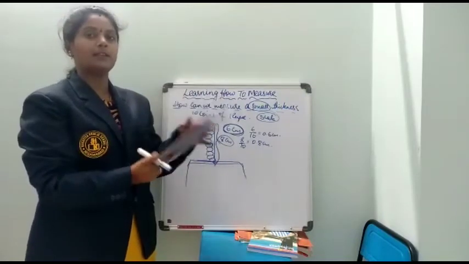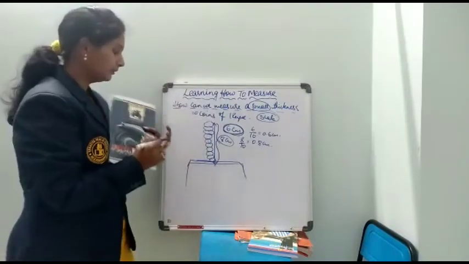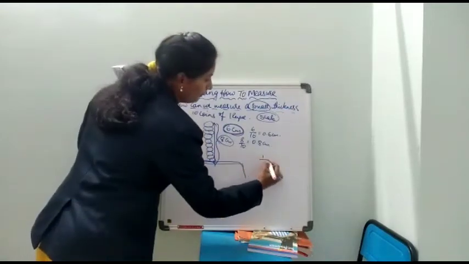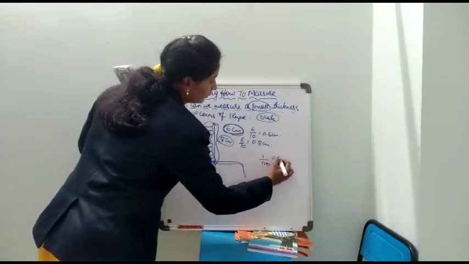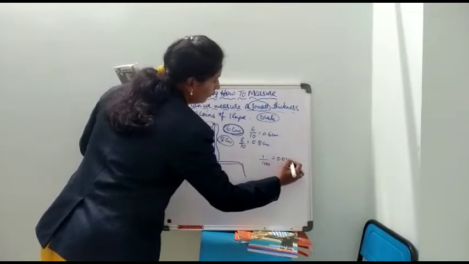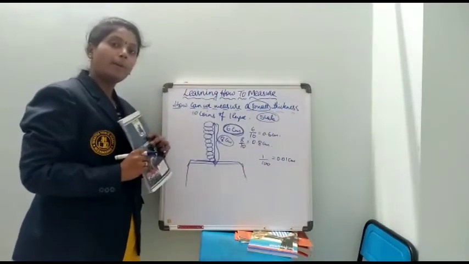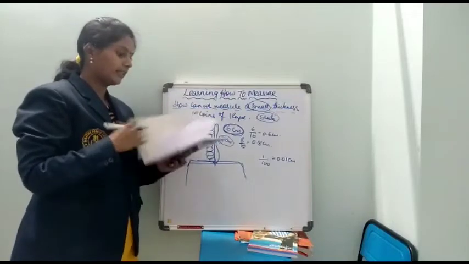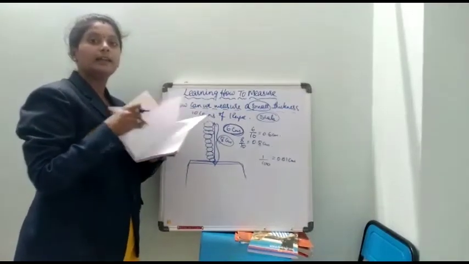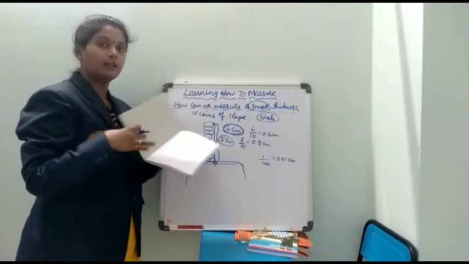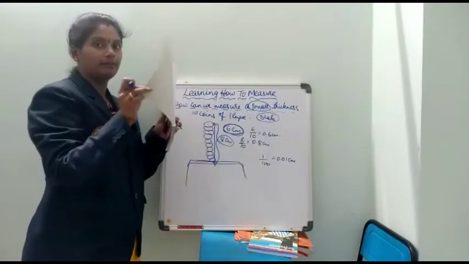How many pages does it have? 100 pages. So 1 by 100 is equal to 0.01 centimeters. 0.01 centimeter is the thickness of a single paper. While doing that, we have to avoid this one.